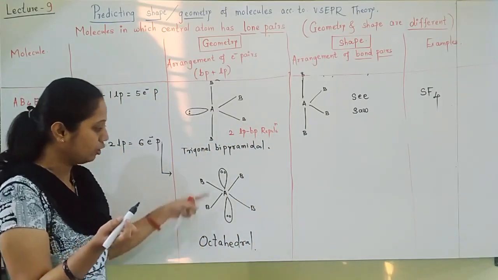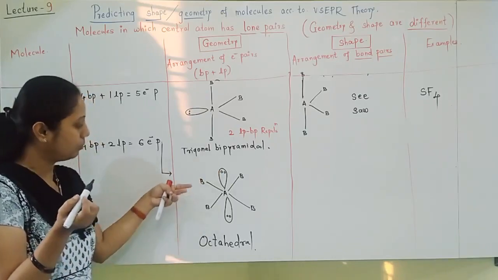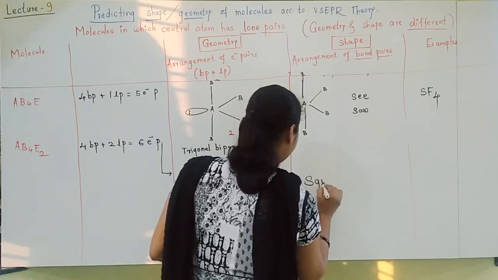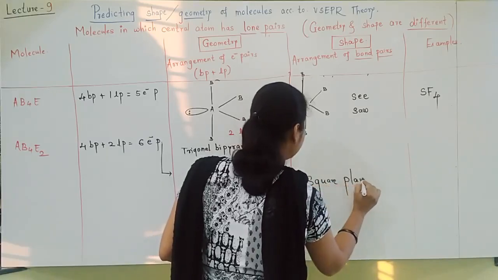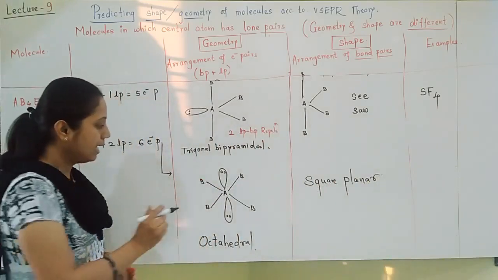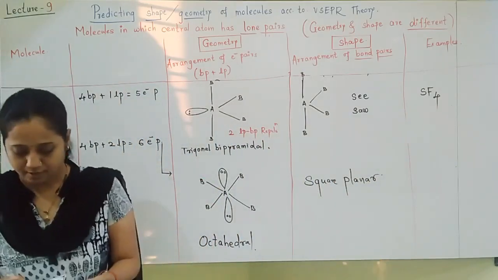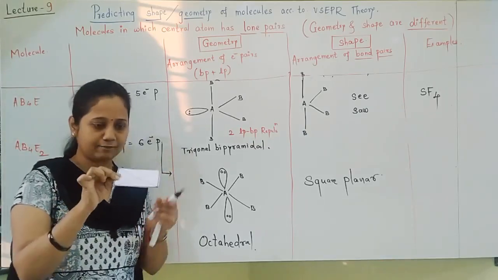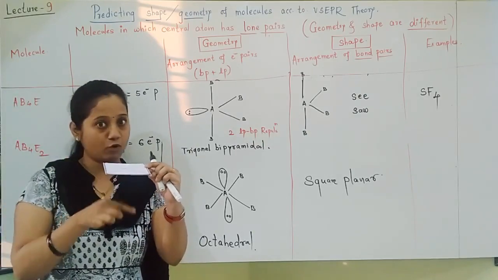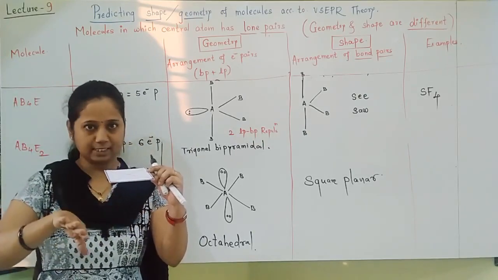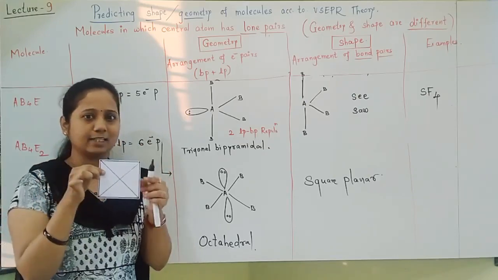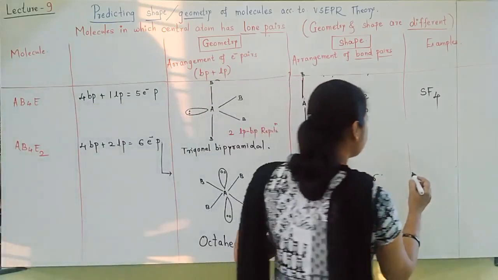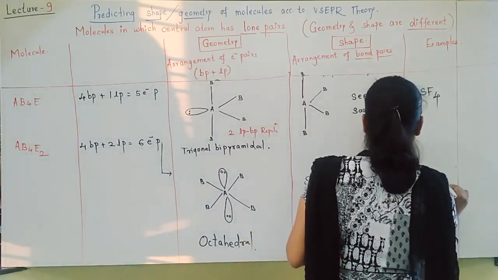Looking at this, the geometry becomes octahedral. Predict the shape of the molecule. Without the lone pairs, it becomes square planar. Is it, students? Don't see the lone pairs, and then what is left? For octahedral I am always showing this, so only this is left. One lone pair was up, one lone pair was down. Lone pairs are not considered for shape. So what is left is nothing but square planar. So the shape I have written is square planar. An example for this is the XeF4 molecule.